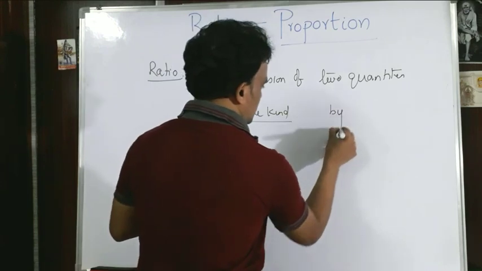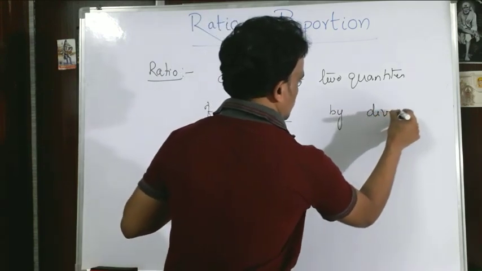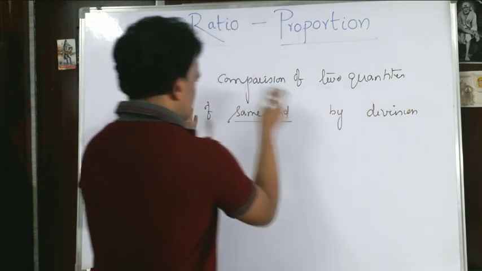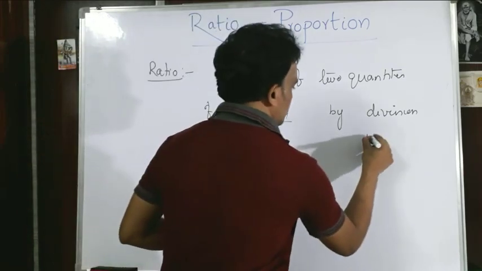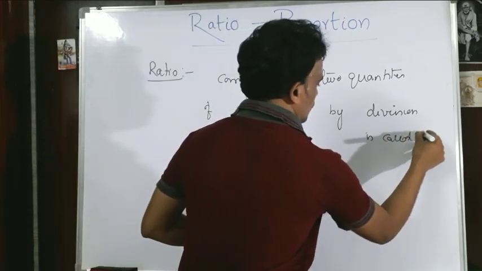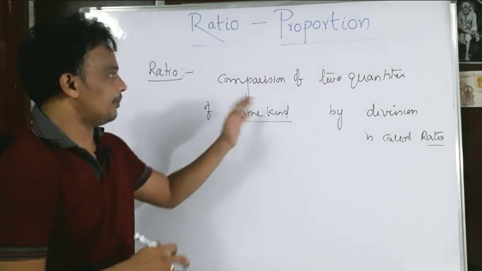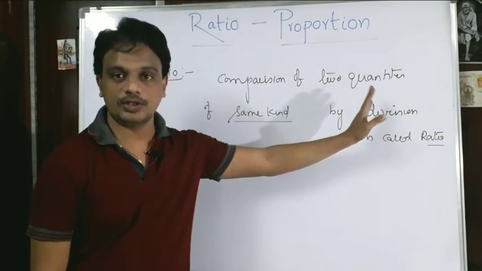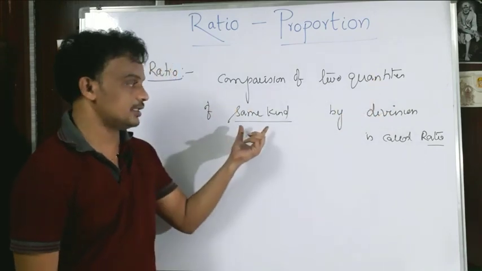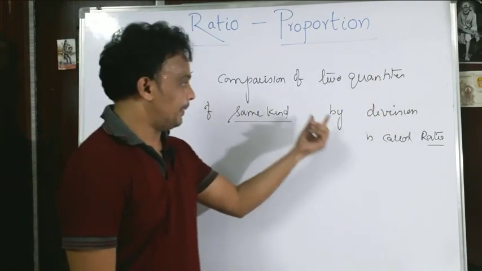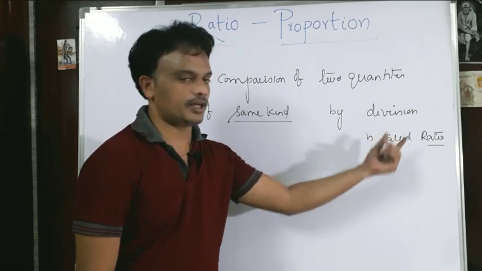How we are comparing is by division. That comparison is called a ratio, right? So the two quantities are of the same kind and we compare them by division, and that is called a ratio.